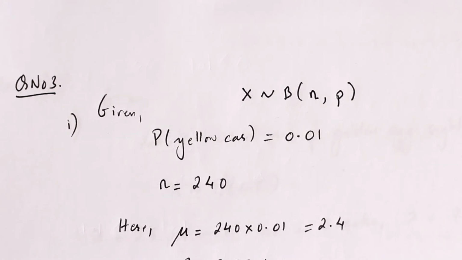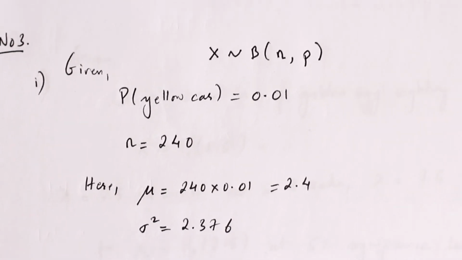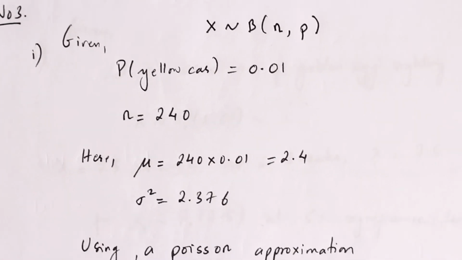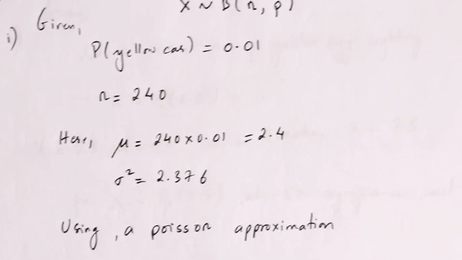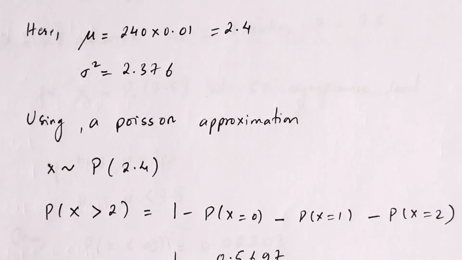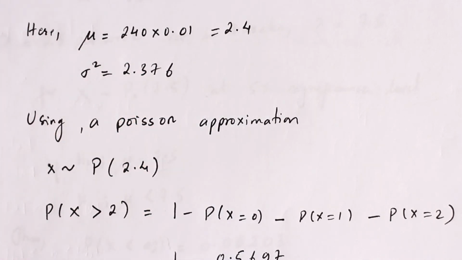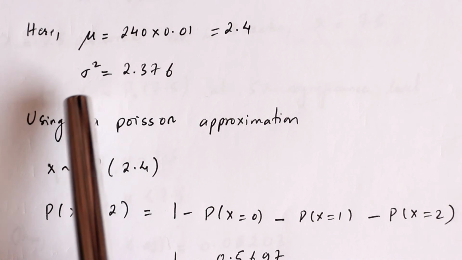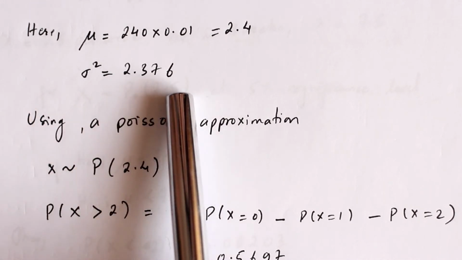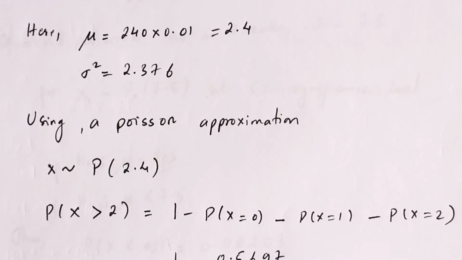And also, because n is greater than 50, we can say that we can use the Poisson distribution here. Now we know that mu is np, so n is 240, so 240 times 0.01. Similarly, the variance is 2.376, although we do not need the variance here.